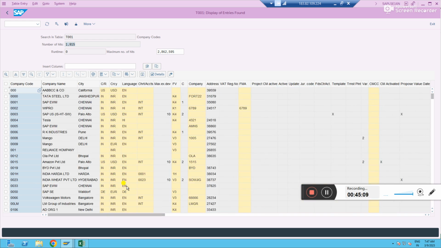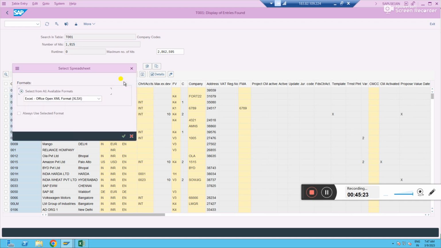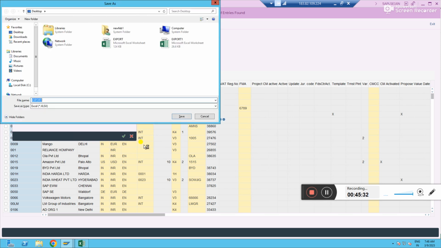But our company code is not fully set up. We have just given basic information. If you see, this is a fiscal year variant. Few things we have not configured. Whatever we have so far, that information is saved. The more you keep adding, the more the details will increase. Let's get this Excel also downloaded. I'm just showing one Excel, how to download it. Based on your requirement, you can download as many. You can save it on the desktop somewhere in your system and you can explore it.